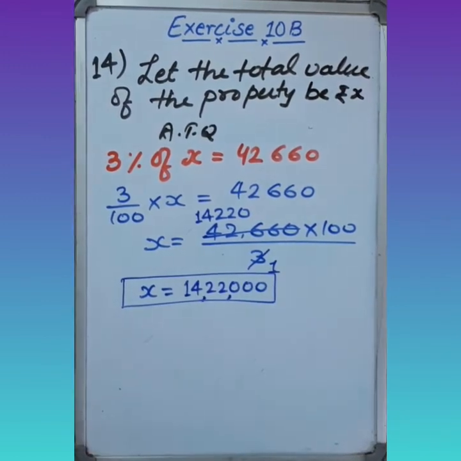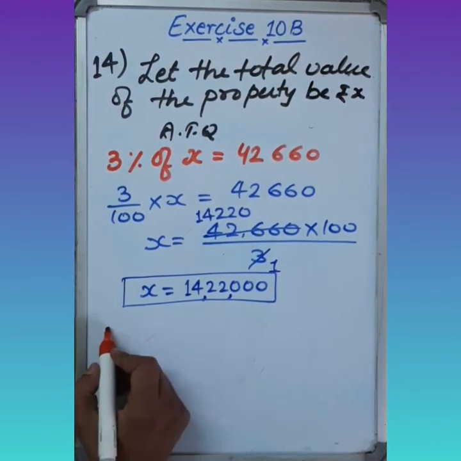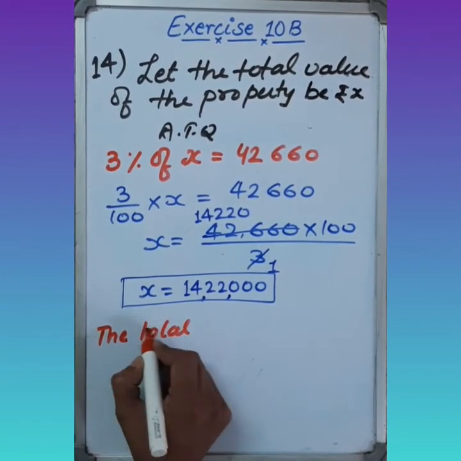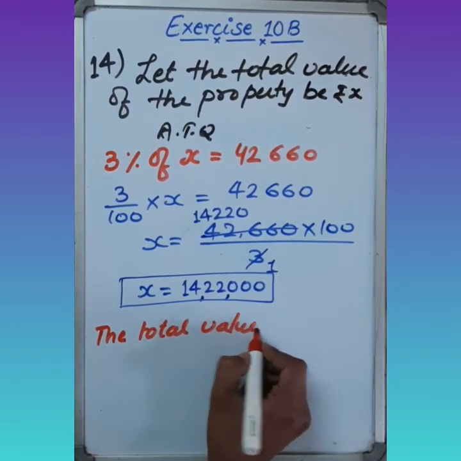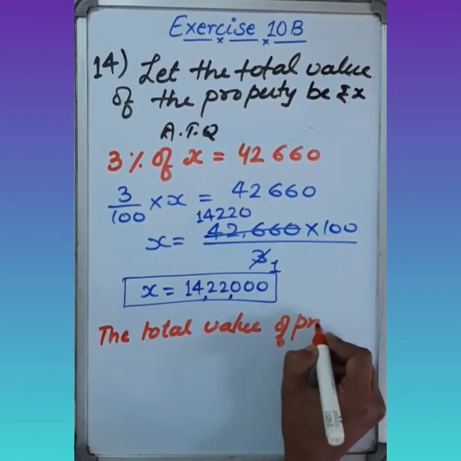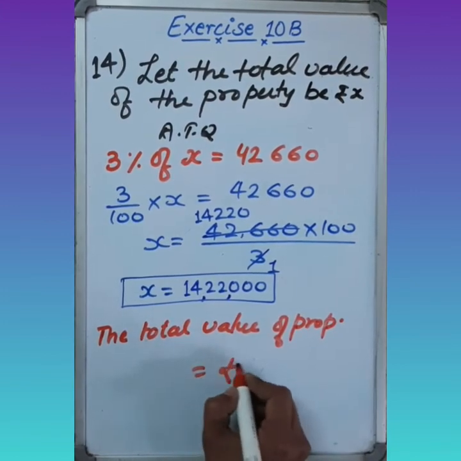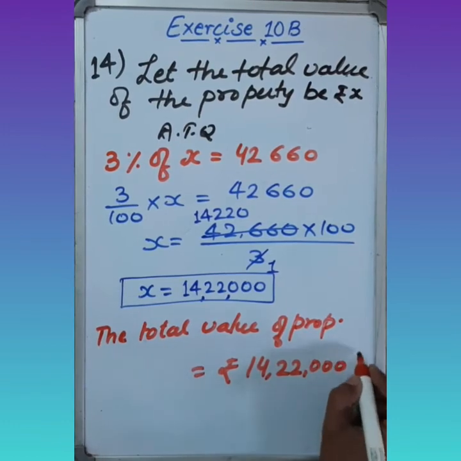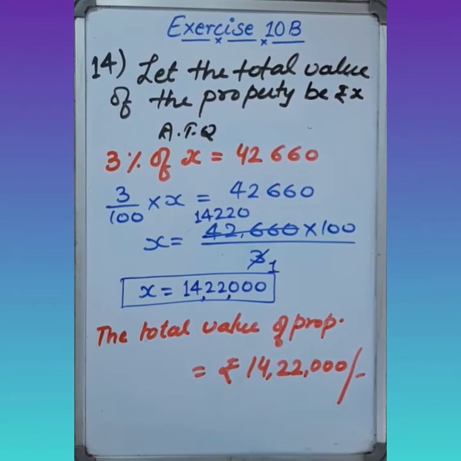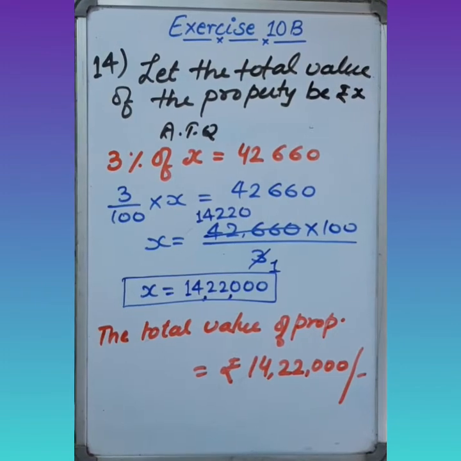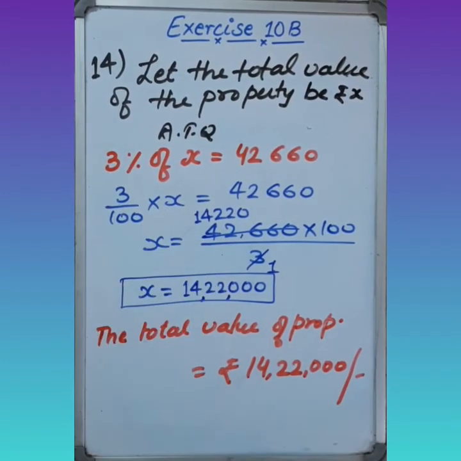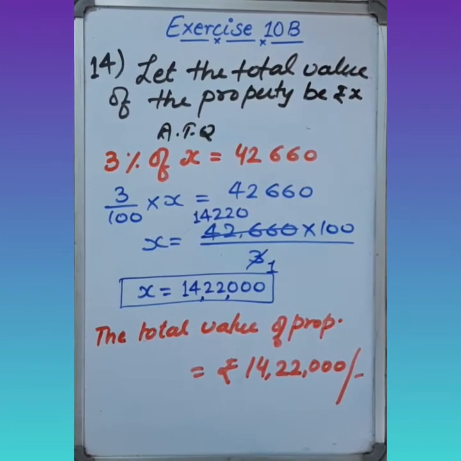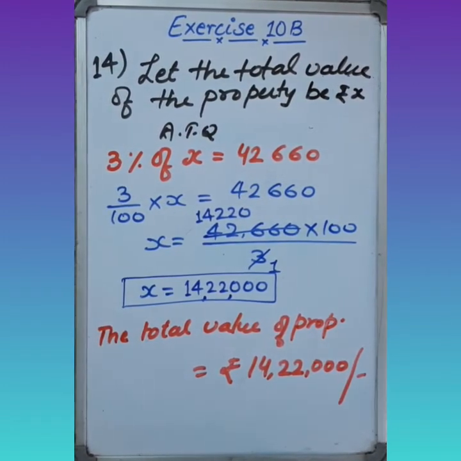Now we can write the total value of the property equals rupees 14,22,000. So this is the total value of the property, whose 3% is 42,660 rupees. Now come to question number 15.